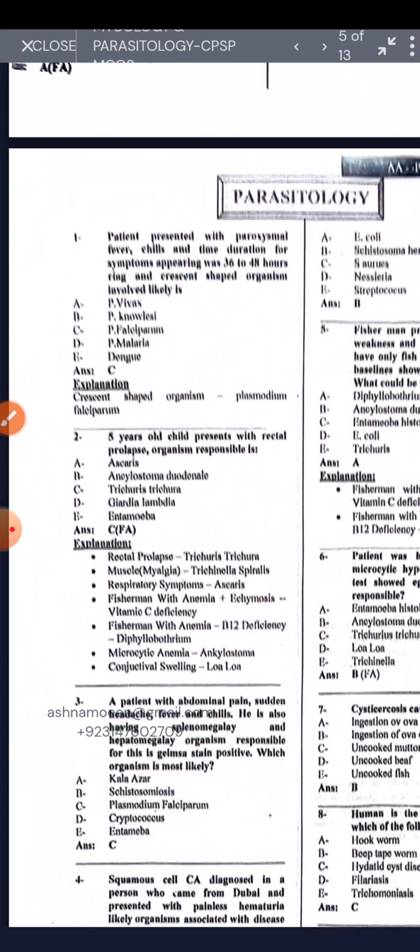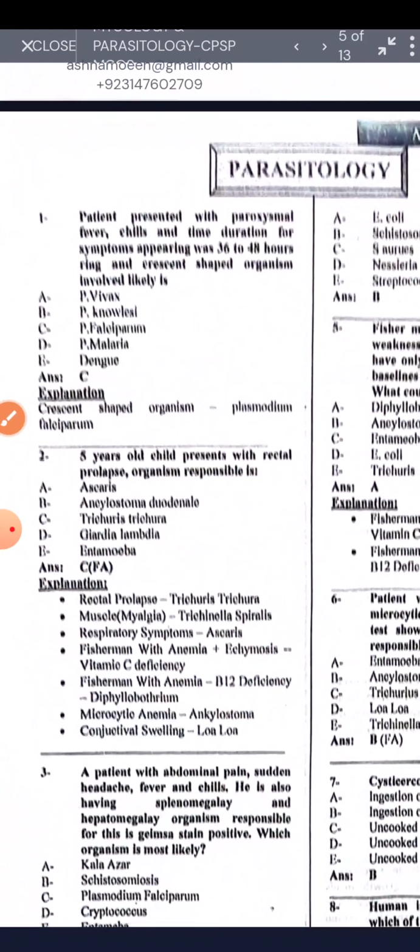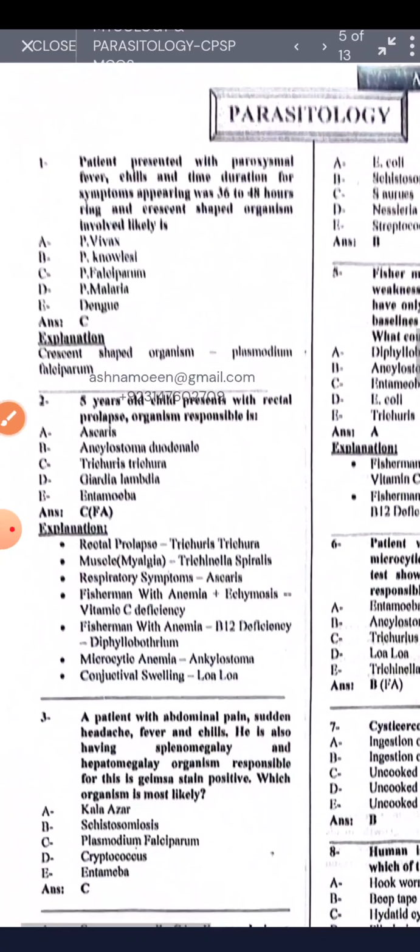Patient presented with the paroxysmal fever, chills, and the time duration for the symptom appearing was 36 to 48 hours, with a ring with a crescent shaped organism. Most likely is the Plasmodium falciparum. जब भी क्रीसेंट शेप की बात होगी ना, आपने फेल्सीपेरम को याद रखना है.